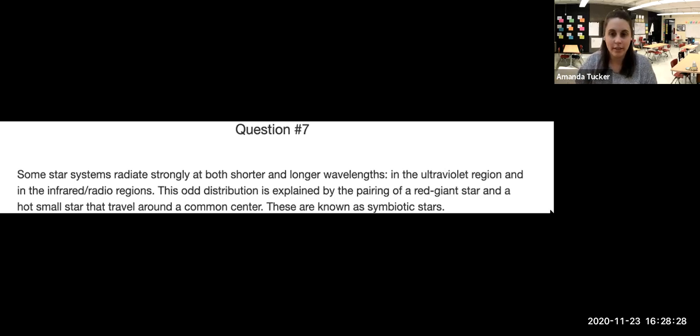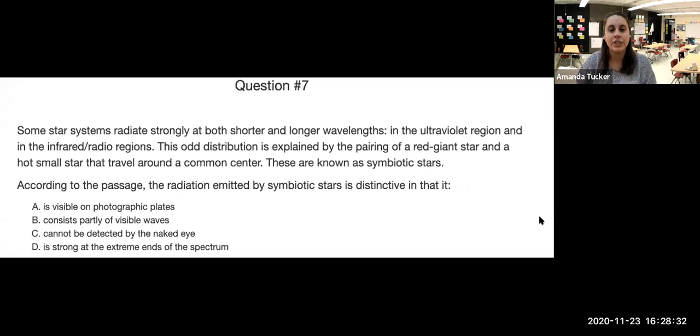And then our question, based on this passage, says, according to the passage, the radiation emitted by the symbiotic stars is distinctive in that it, and we can choose a few options, is visible on only photographic plates, consists partly of visible waves, cannot be detected by the naked eye, is strong at the extreme ends of the spectrum.